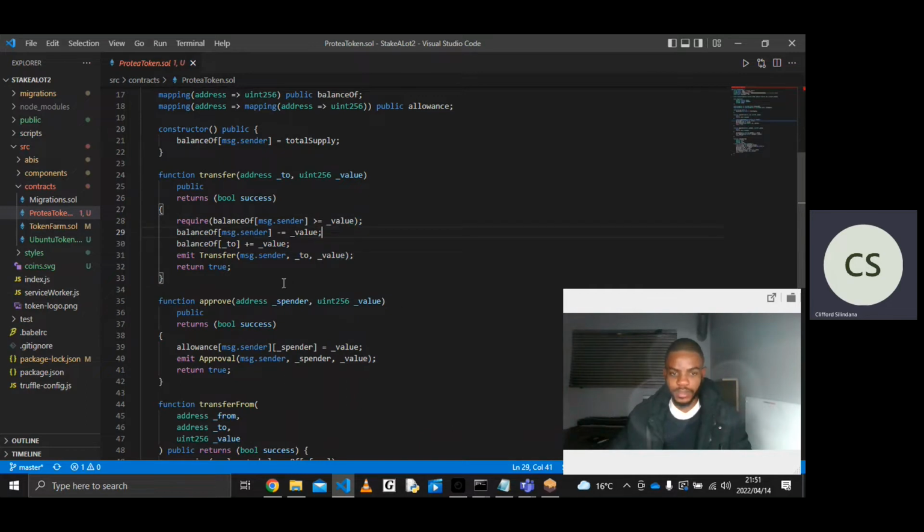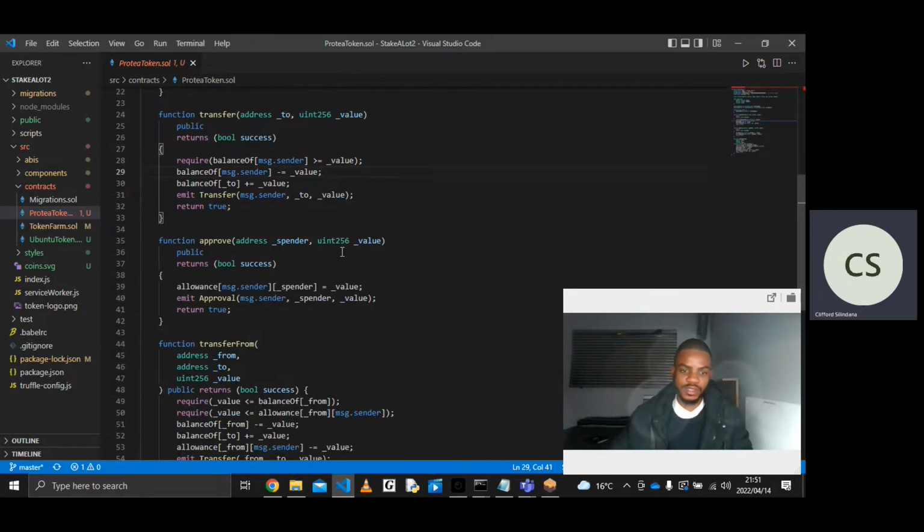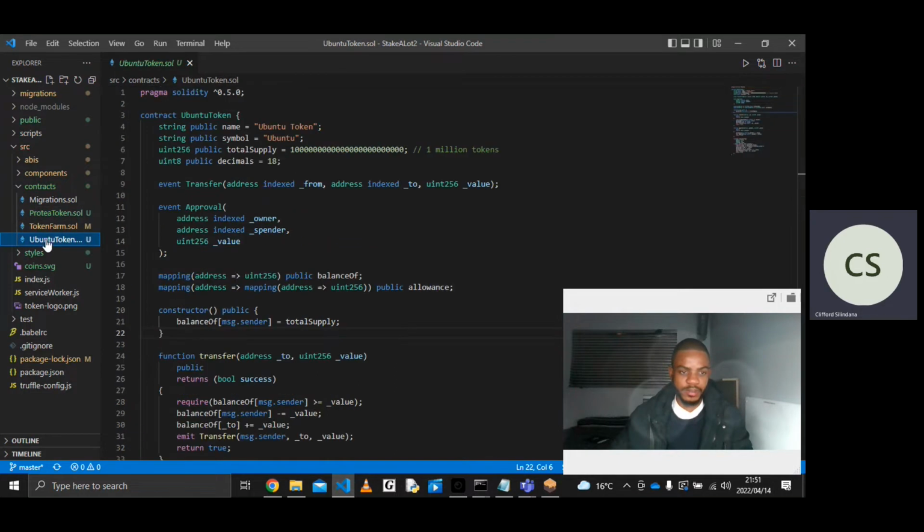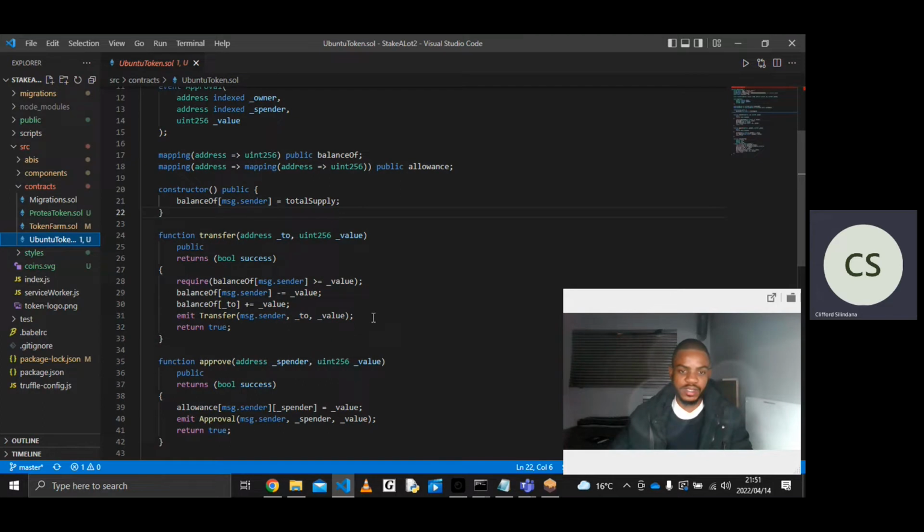And then there's an entire process that happens after that, seen by this decrementing operation here. That means we're taking the balance of the sender minus the value that they sent. That's just one example of the functions. The same thing happens with our Ubuntu token. It's a token as well, so it's not different from the Pro-T token. It's just a different name, but it functions the same way.